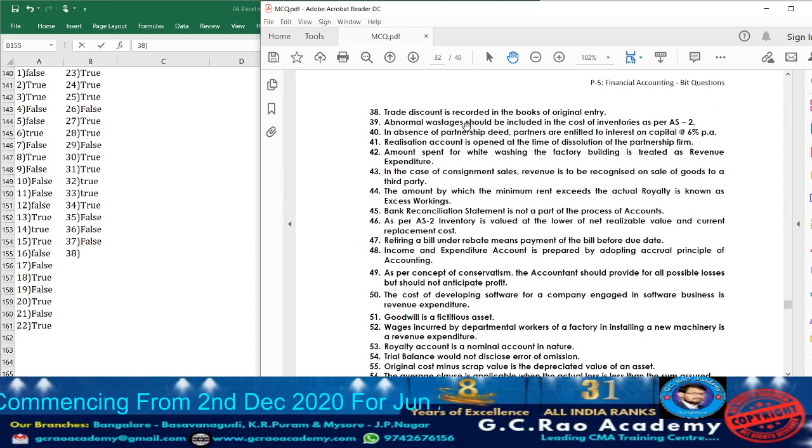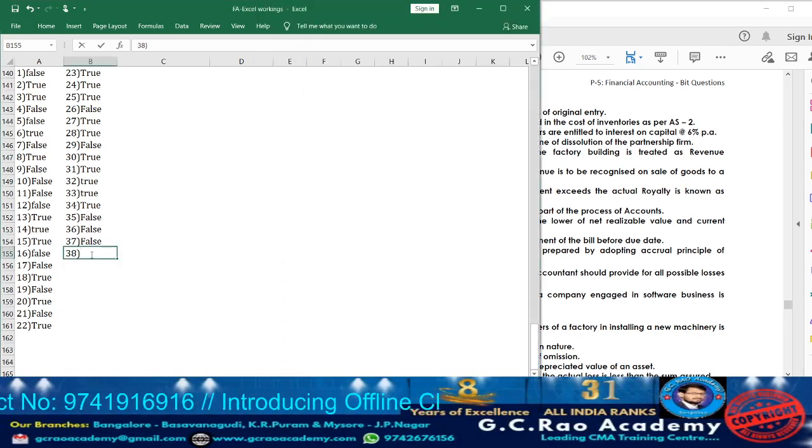What are they telling? Trade discount is recorded in the books of original entry. What is trade discount? When a large amount of purchases is made from the supplier, in that situation the supplier is going to allow this trade discount. Usually the trade discount will not be accounted at all. So no entry can be made in the books of original entry. Books of original entry is nothing but the journal. In the journal, trade discount will not be entered. So the statement they have given is false. So take down false.